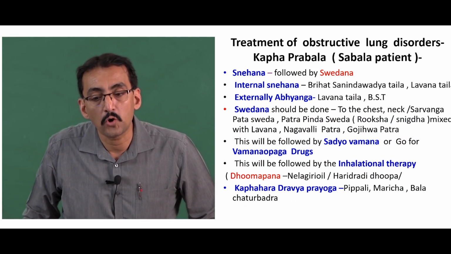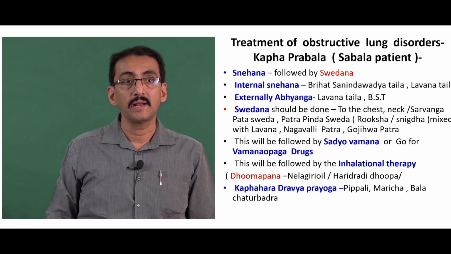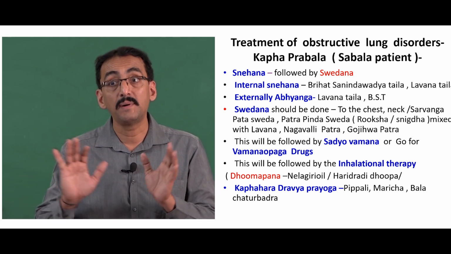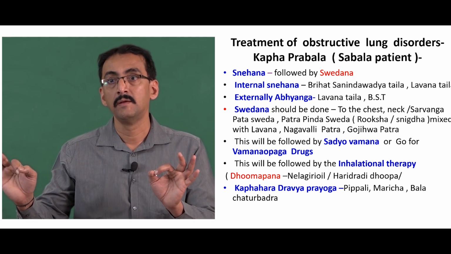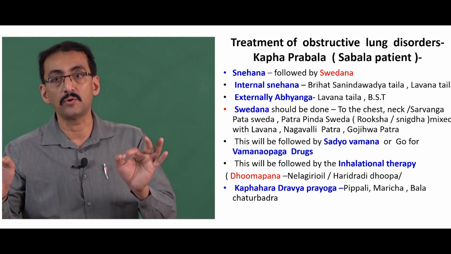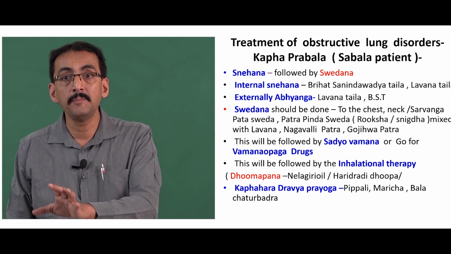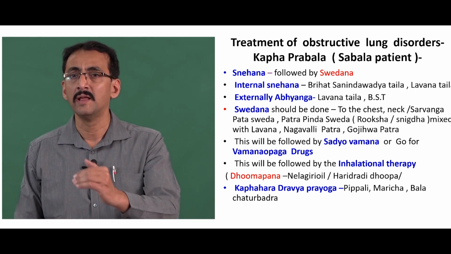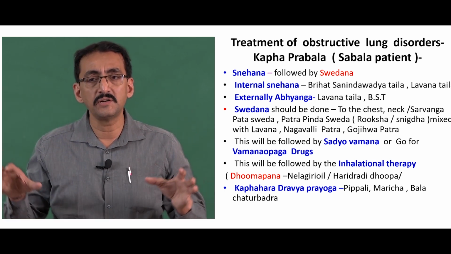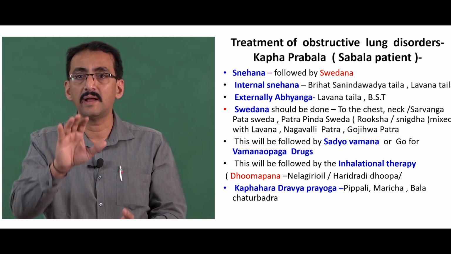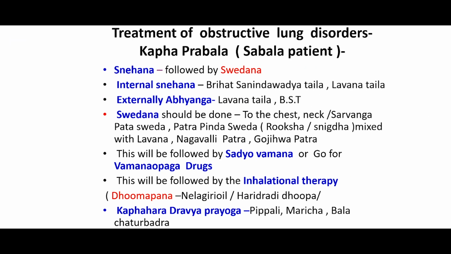Now, let us see treatment of obstructive lung disorders, where kapha prabala patient, that is sabala patient, having samarthya, he is having capacity to tolerate. So, sabala patient, he has got some strength. So, what is the important treatment principles when you are dealing? Because all the asthmatic patient children are grouped under one heading and we are dividing it, otherwise the treatment is not possible. So, now let us see the treatment of obstructive lung disorders where kapha prabala condition is there, that is fluid pathologies or sputum pathologies or structural pathologies is there.